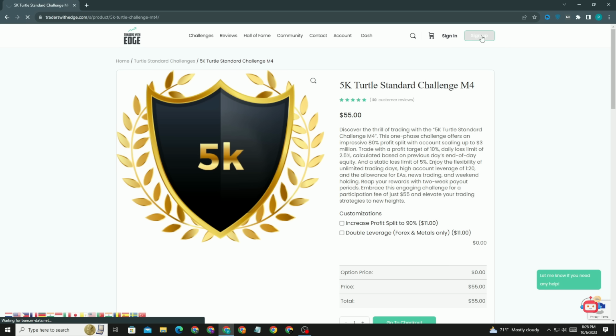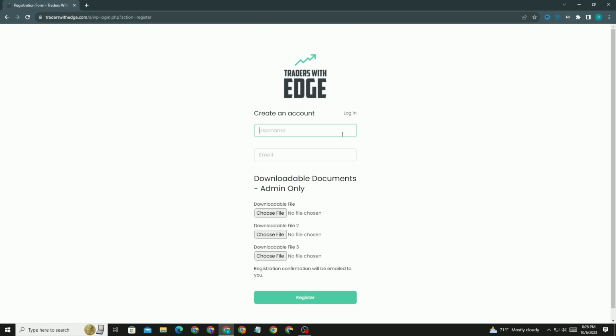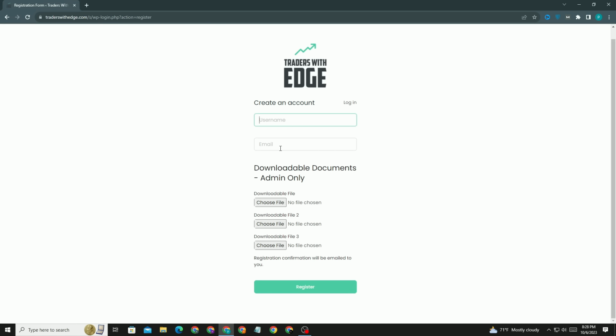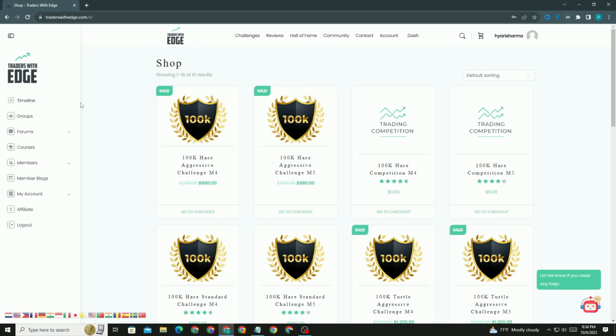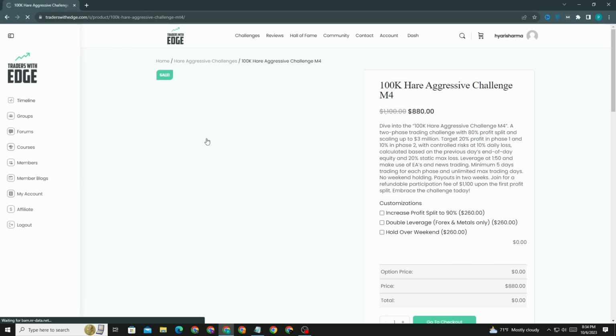First of all, you need to sign up, so please click the sign up button over there. Basically, this is a challenge, investment and trading platform where very big traders do trading. Here you can see the sign up, create an account. First of all, you need to create an account, and then you will be able to do all those things. Simply put your username and email, click on register, and then you will see this kind of interface. After the sign up, you can simply see the shop.